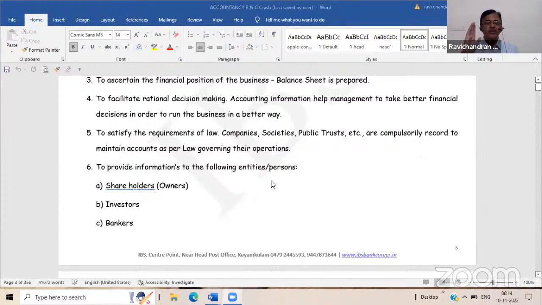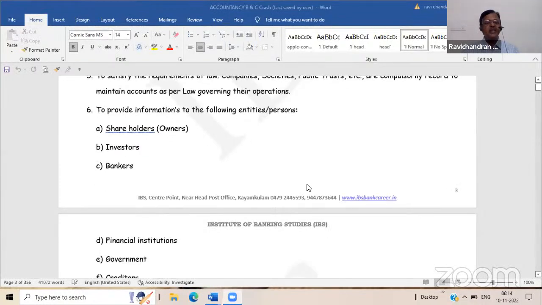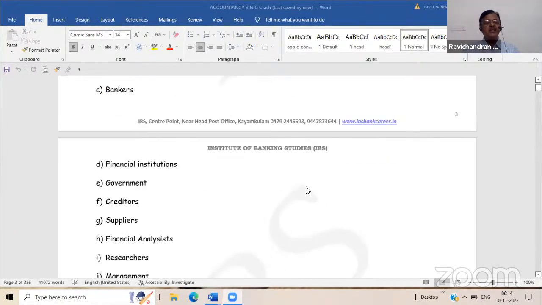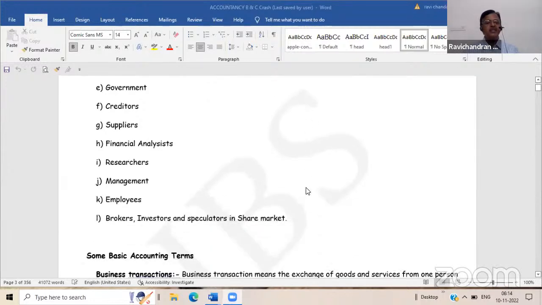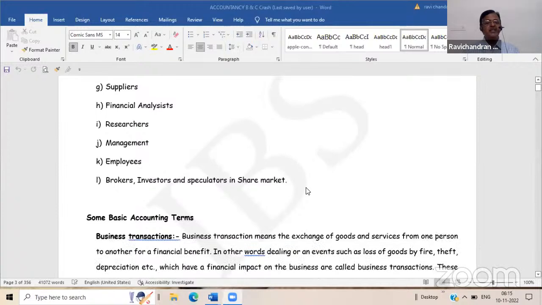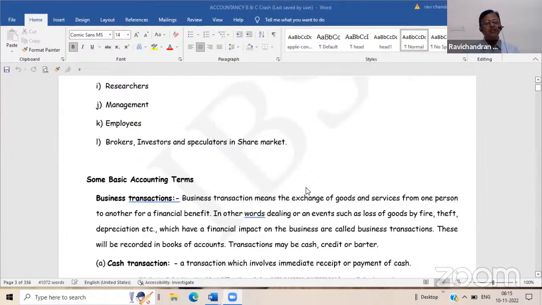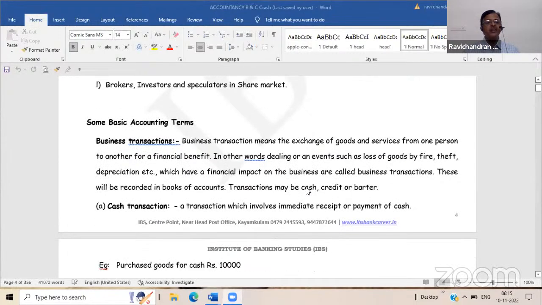The financial result should be expressed in such a particular form only. So who are the end users of accounting? The shareholders, the investors, the bankers, the financial institutions, government, creditors, suppliers, financial analysts, researchers, management, employees, and even any person who is dealing with the business organization.